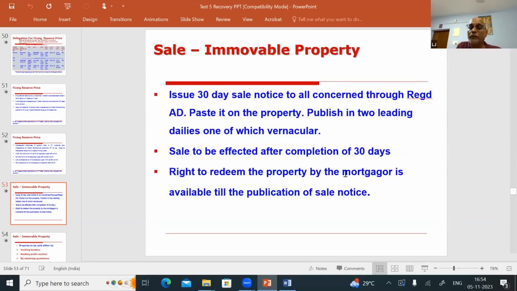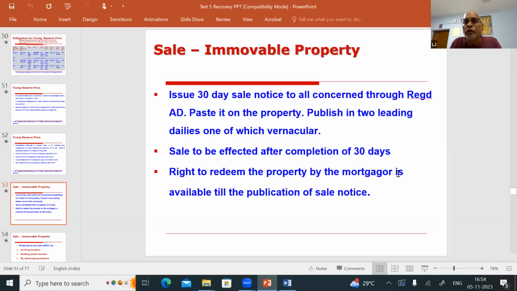Then, right to redeem the property by the mortgagor. Here I want to ask you a question. See, the sale notice is issued, possession, everything is over, the sale is also a success. So when the sale is a success, what you have to do: the successful bidder will give you the entire money. You have to go to the sub-registrar office and transfer the property in the name of the purchaser. Isn't it? The sale deed has to be created in the name of the purchaser.